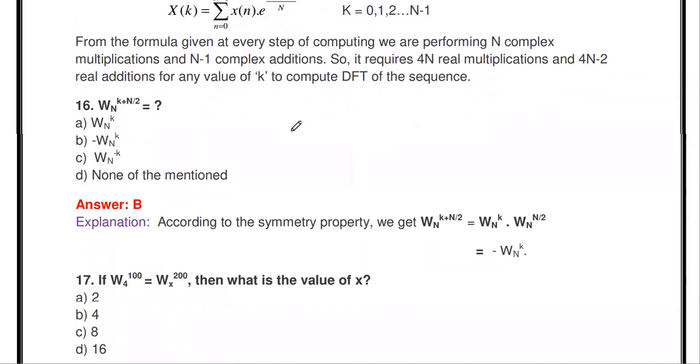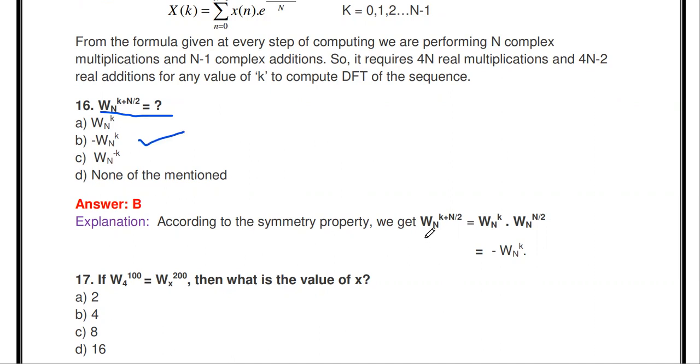Then the next thing: W_N power k plus N by 2 equals what? Already you know in the DFT, W_N power k is nothing but a twiddle factor. So W_N power k plus N by 2 equals which one? W_N power k, minus W_N power k, W_N power minus k, or none of the mentioned. The answer is minus W_N power k.